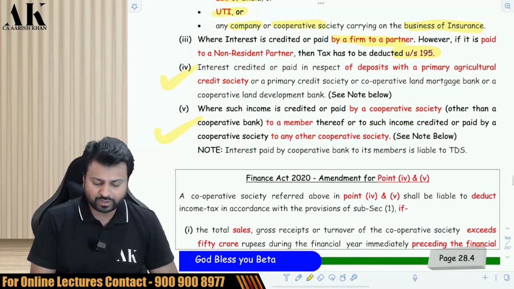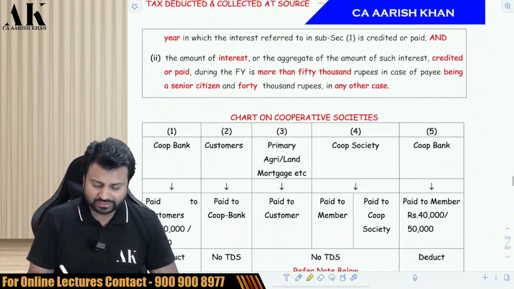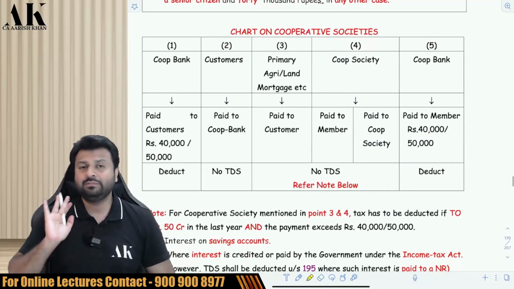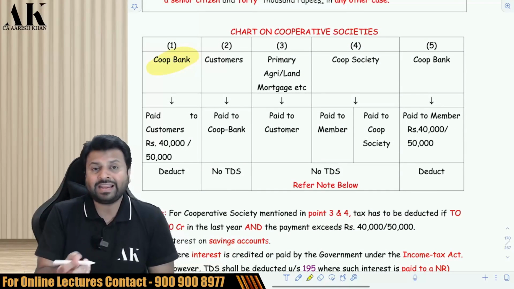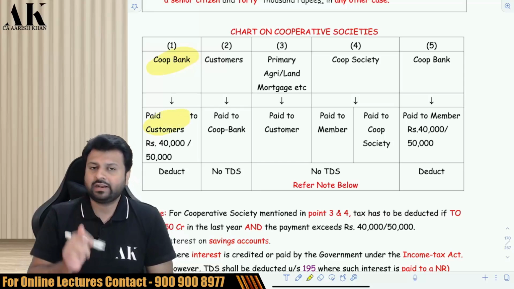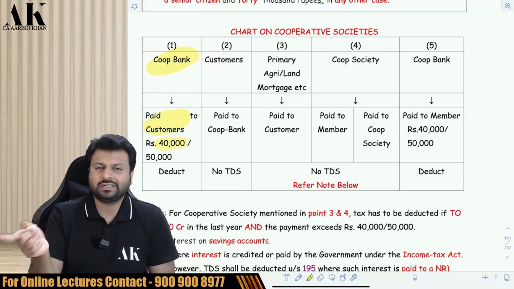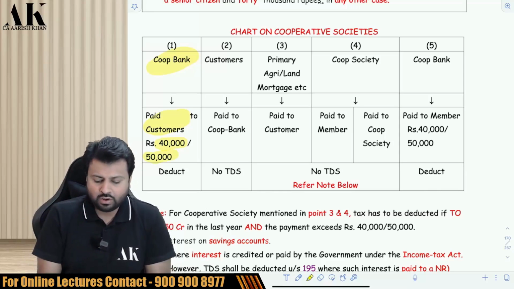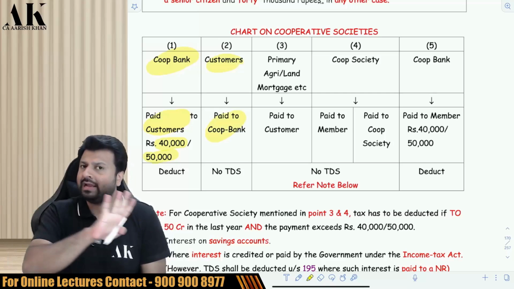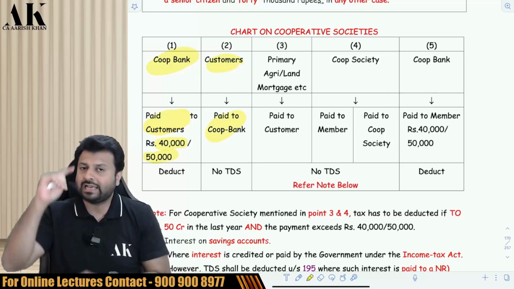Then point number 4, point number 5, all these things I will explain to you with the help of this chart. Be very careful. With the help of this chart, you will understand everything. If a cooperative bank makes the payment to a customer, they will deduct TDS if it crosses 40,000 in case of a normal person, and in case of a resident senior citizen if it crosses 50,000. When a customer makes payment to a cooperative bank, we are not liable to deduct TDS, as I mentioned above.